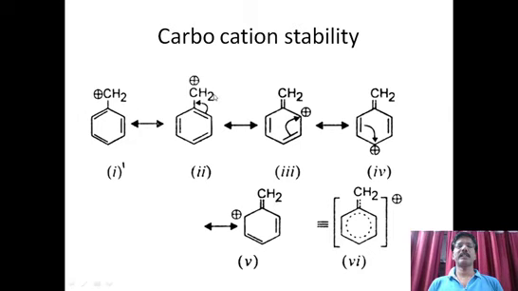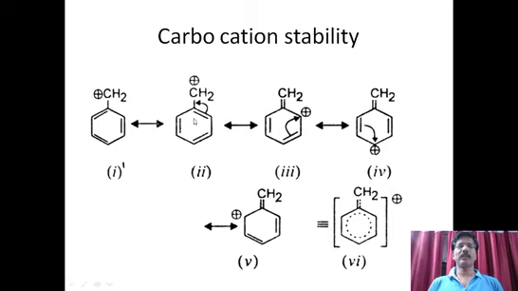That is, positive charge is distributed across all the carbons. Therefore, it is nullified. That is, the effect of positive charge is reduced. Therefore, it becomes more stable. That's why benzyl cation is very, very stable when compared to other cations. So, this carbocation stability is explained based on the resonance.